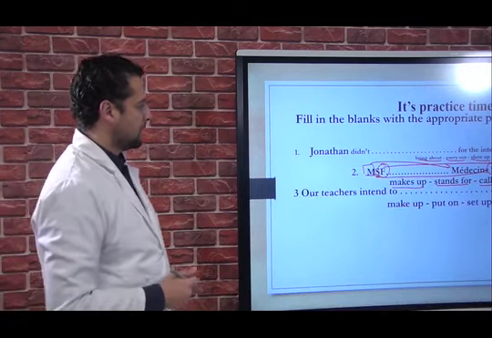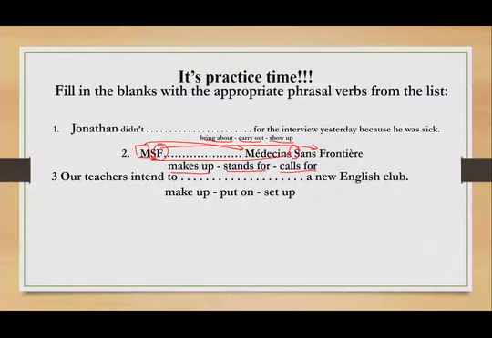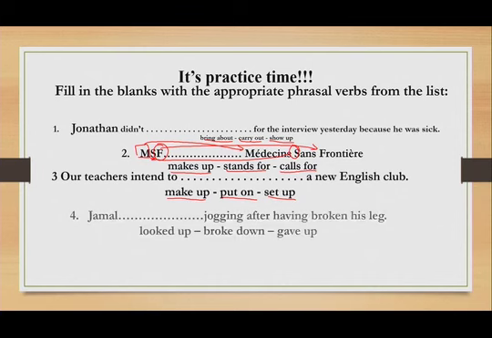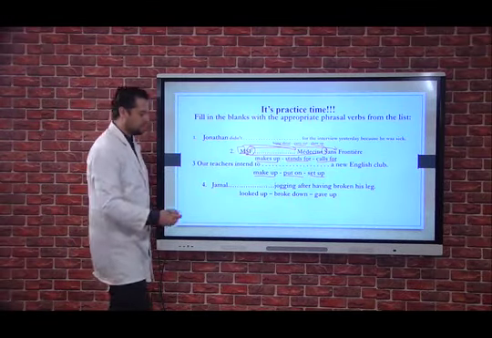The third one, number 3, "our teachers intend to ___", we have make up, put on, or set up a new English club. Number 4, "Jamal ___ jogging after having broken his leg." Of course, the one who has his leg broken can't go jogging, which means what are we going to do here?